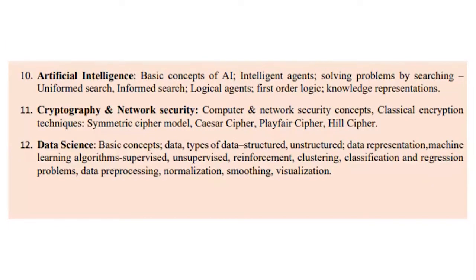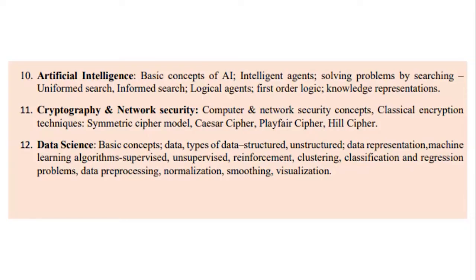This is the simplest quadrant when compared to all the other quadrants. The last quadrant consists of 3 simple basic topics such as artificial intelligence, cryptography and network security. Then we have data science. So under artificial intelligence, you will be learning only the basic concepts of AI. So what is artificial intelligence and why it is used? All those stuffs will be covered under this.